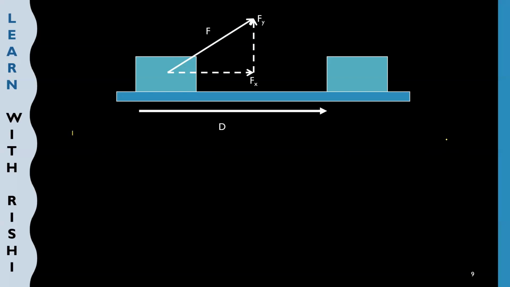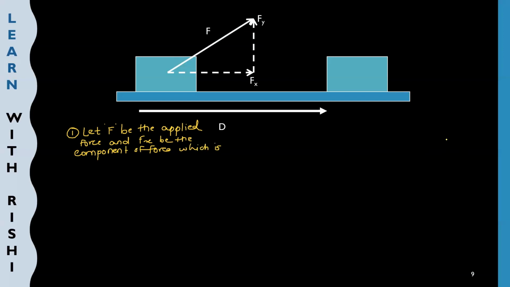So point number one, let F be the applied force and Fx be the component of force which is in the direction of displacement.